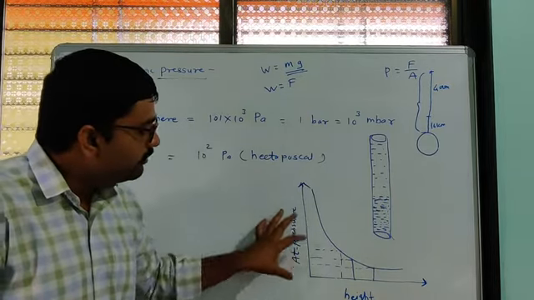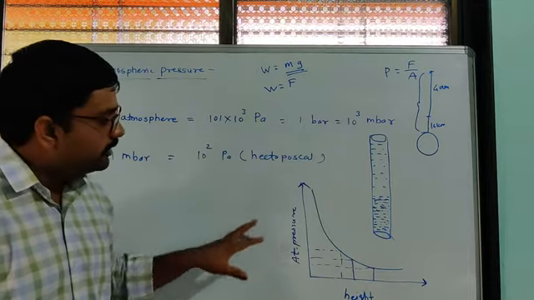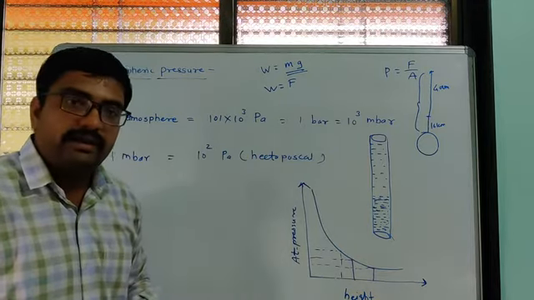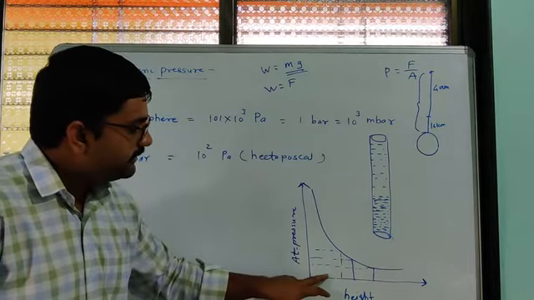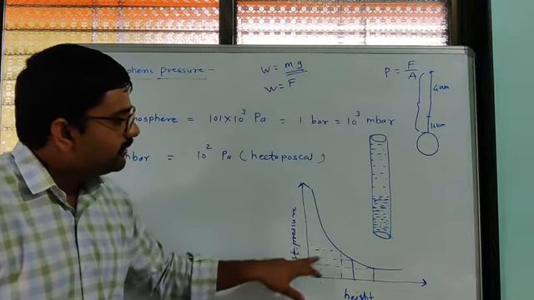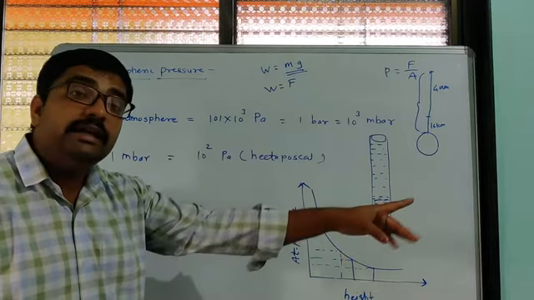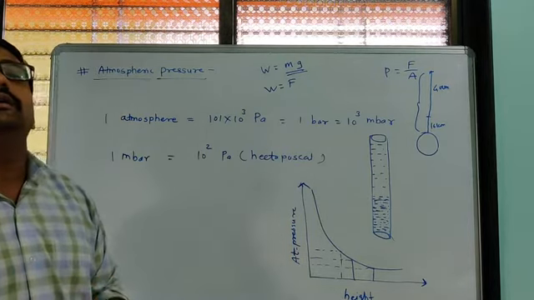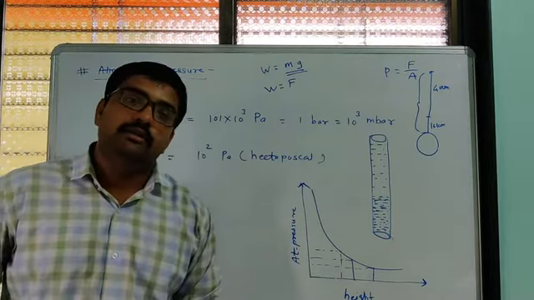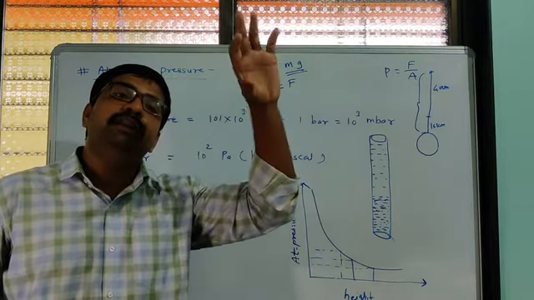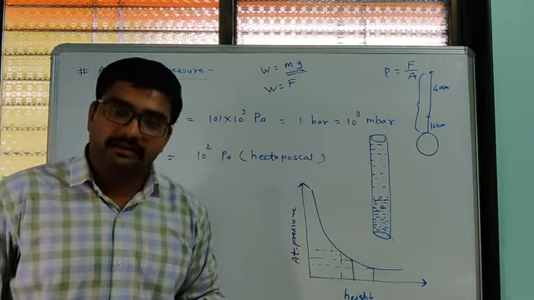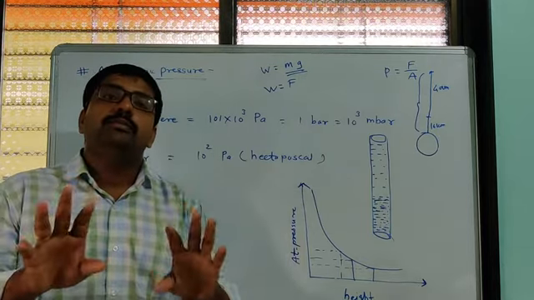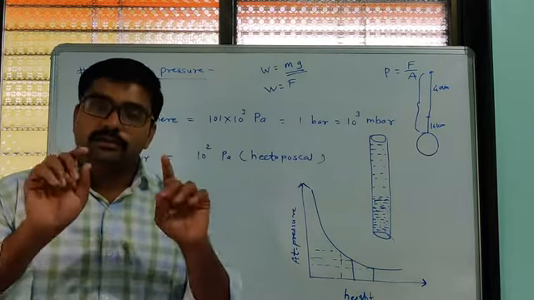And simply you have to remember this diagram: atmospheric pressure versus height. As height is less, our atmospheric pressure is very high. As we increase height, our atmospheric pressure goes on decreasing, because the gases become rarer and rarer as we go above the earth surface. So you have to remember that much in this topic.